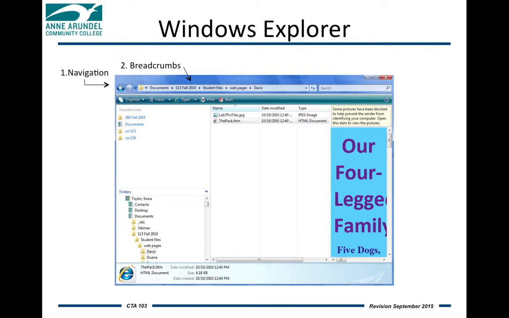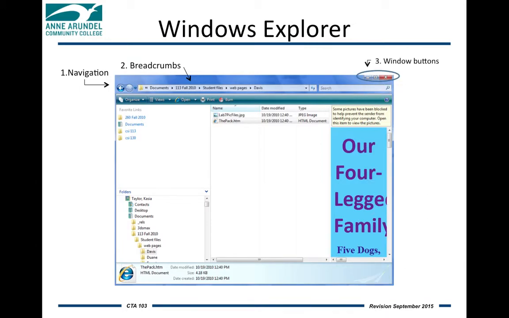As you can see, it starts out with a double arrow to the left, which means there's even more contents above the documents folder that we can't currently see. And in this particular case, we're in the Davis folder, under the Web Pages folder, under the Student Files folder, under 113 Fall 2010 folder, and then under the Documents folder itself.